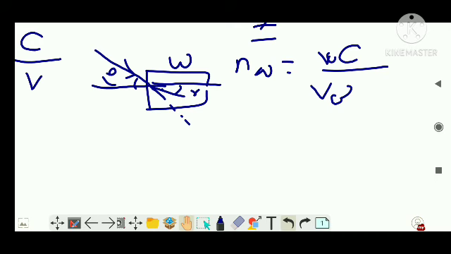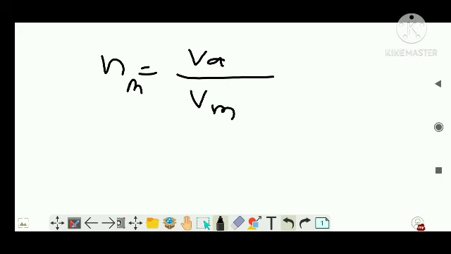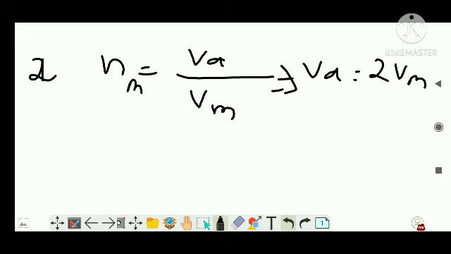And how it is indicated is, suppose you are comparing two. When you write the equation for refractive index of any material, it is n is equal to velocity of light in air, VA, by V of the medium. So I'm writing the refractive index of the medium. If the refractive index of the medium is a higher value, say it is 2, that means the velocity in air is equal to 2 times the velocity in the medium.